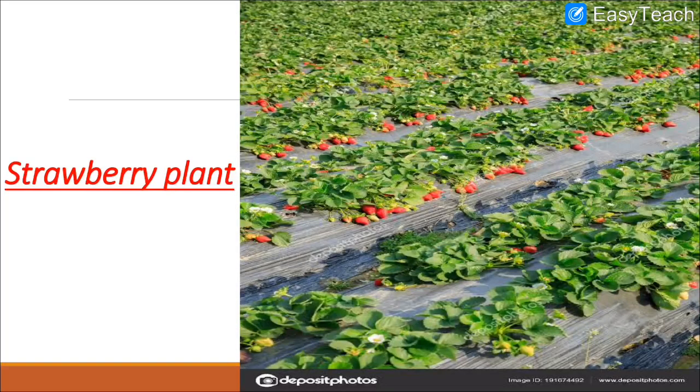Then we had seen strawberry plant. Can you see red color strawberries? Many children like strawberries. It is one of their favorite fruits. And the red color small plant is growing along the ground, in a sleeping position. So that is the strawberry plant. It grows along the ground.